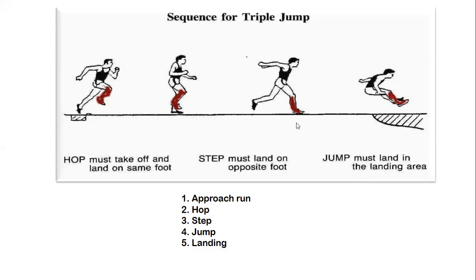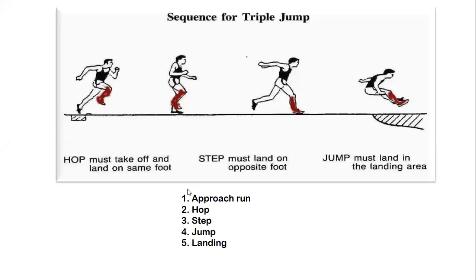In a triple jump, in a long jump, we run straight, jump from the takeoff board and land with both legs together. But here we are not doing it like that. That is what you want to memorize here.